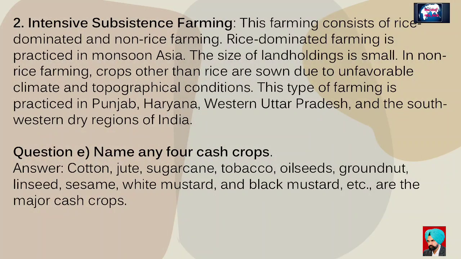Second. Intensive subsistence farming. This farming includes rice-dominant and rice-absent agriculture. Rice-dominant farming is practiced in monsoon Asia, where land holdings are small. In rice-absent farming, crops other than rice are sown due to uneven climatic and topographical conditions. This type of farming is practiced in Punjab, Haryana, western Uttar Pradesh, and the southwestern dry regions of India. Question E. Name any 4 cash crops. Answer. Cotton, jute, sugarcane, tobacco, oilseeds, groundnut, linseed, sesame, white mustard and black mustard are the major cash crops.